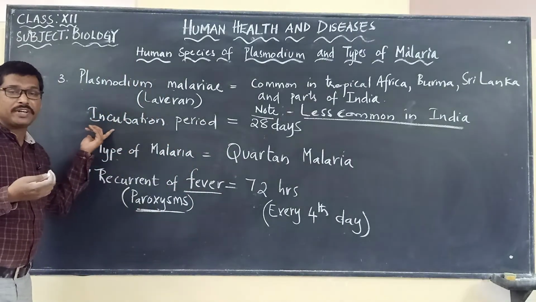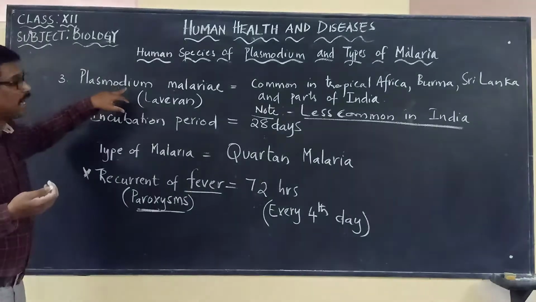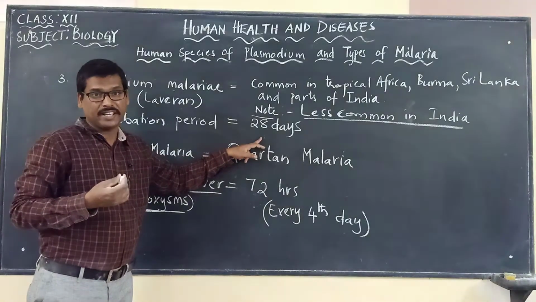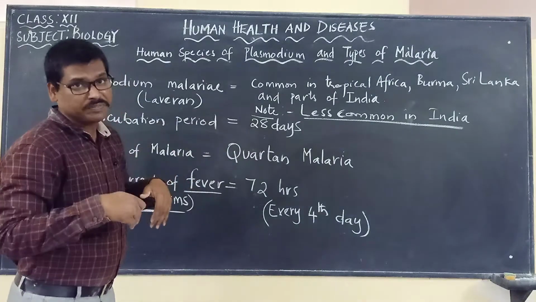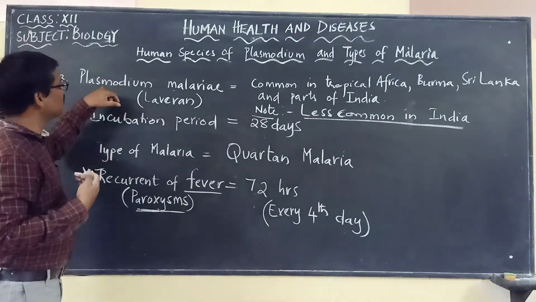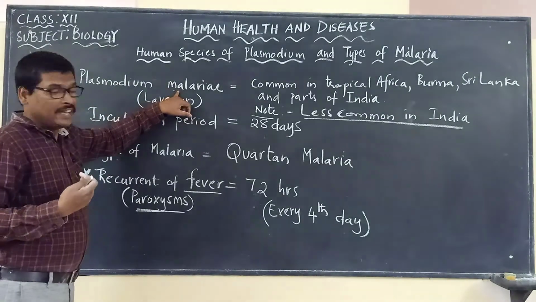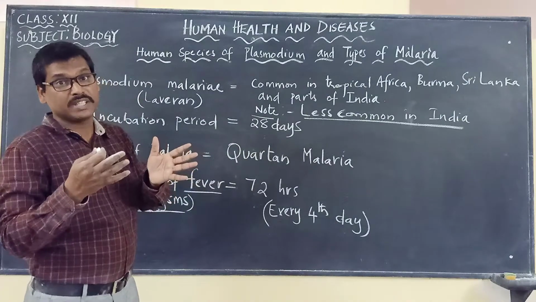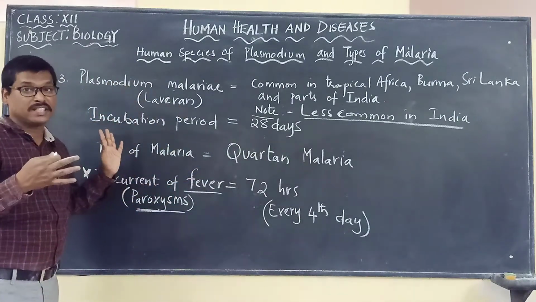And the same points. What is the incubation period of this particular Plasmodium malariae? It is about 28 days. So after entry of this microorganism, the malarial parasite called Plasmodium malariae, it takes about 28 days to express the signs and symptoms and cause malaria.